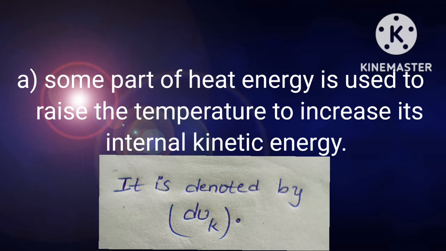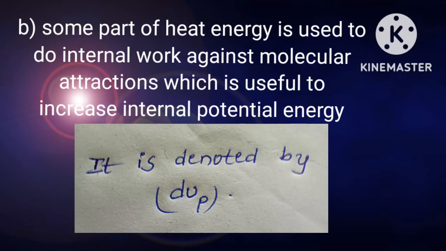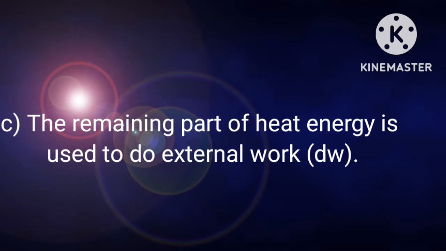It is denoted by dU suffix k. And some part of heat energy is used to do internal work against molecular attractions, which is useful to increase internal potential energy. It is denoted by dU suffix p. The remaining part of heat energy is used to do external work.